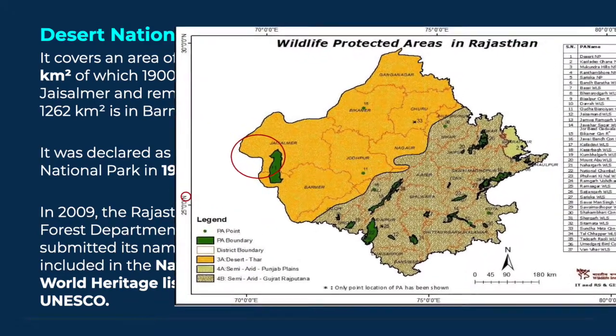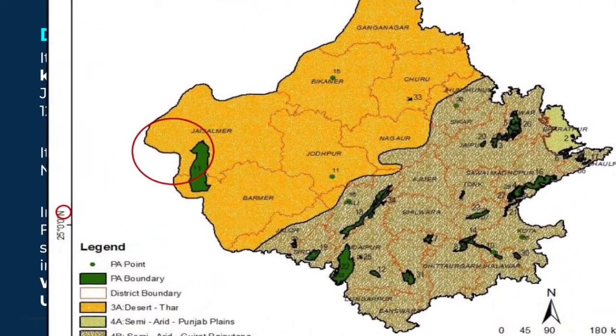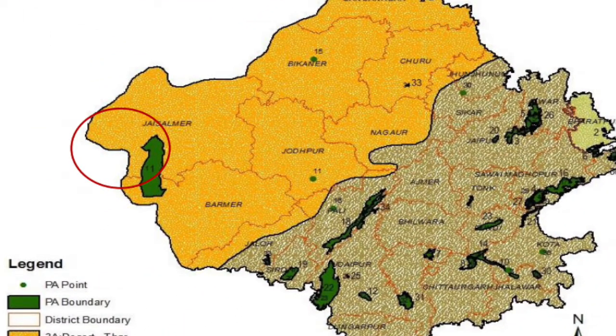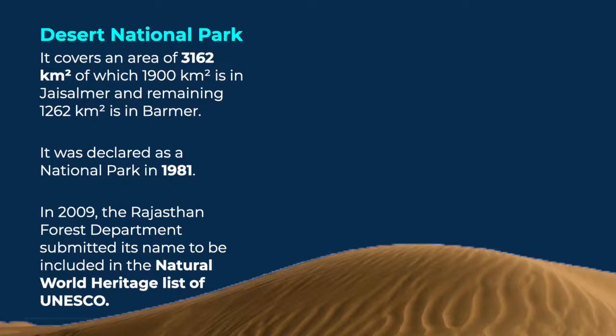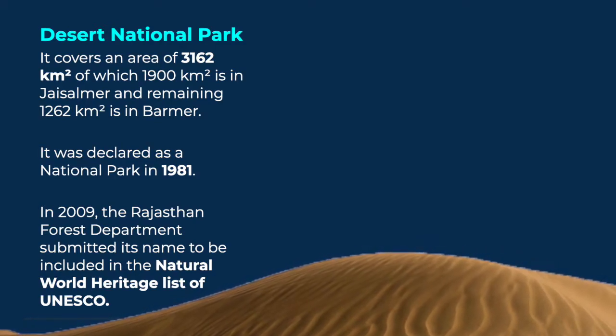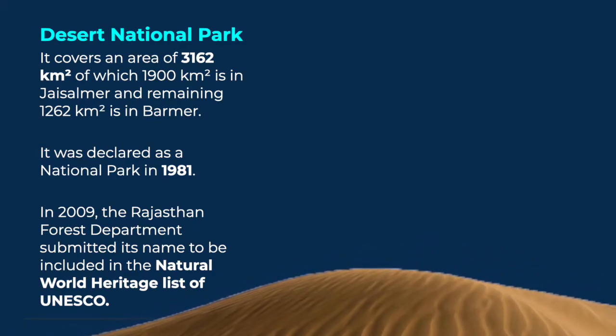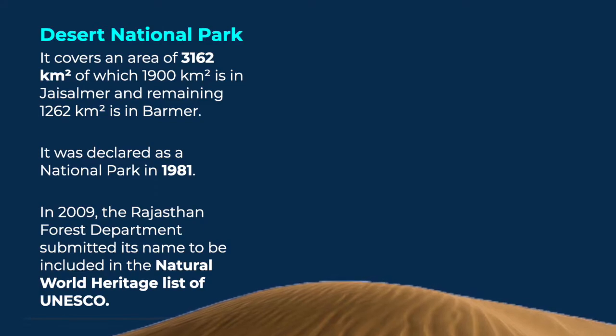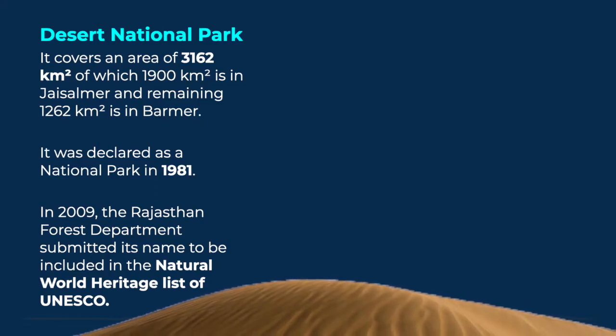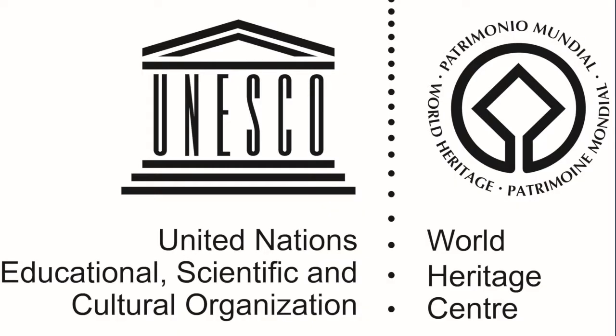Let's talk in detail about the Desert National Park. It covers an area of 3,162 square kilometers, of which 1,900 square kilometers is in Jaisalmer and the remaining 1,262 square kilometers is in Barmer. It was declared as a national park in 1981. In 2009, the Rajasthan Forest Department submitted its name to be included in the Natural World Heritage List of UNESCO.